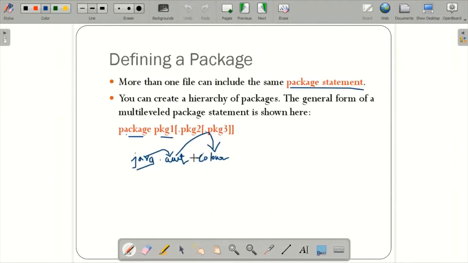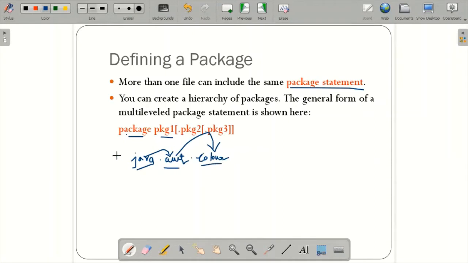Here AWT, if you remember, is also a Java API package. It is nothing but a set of classes implemented for the graphical user interface, and they include methods like Color, Image, or Font. All these methods have been defined under this.